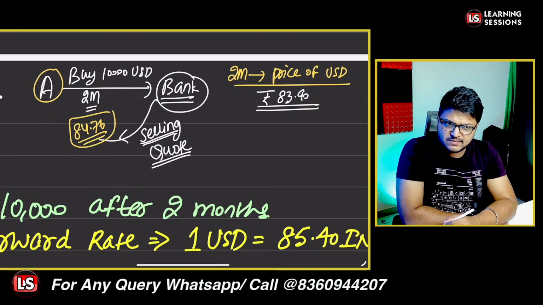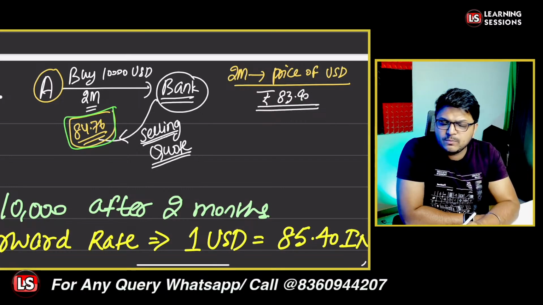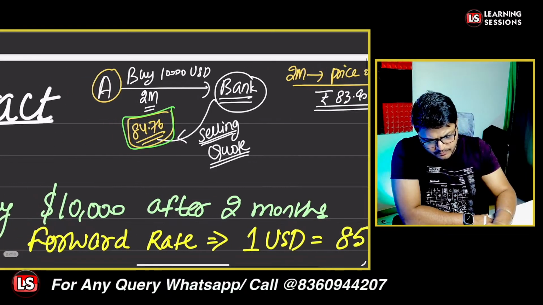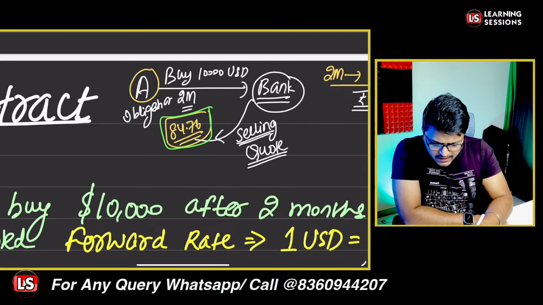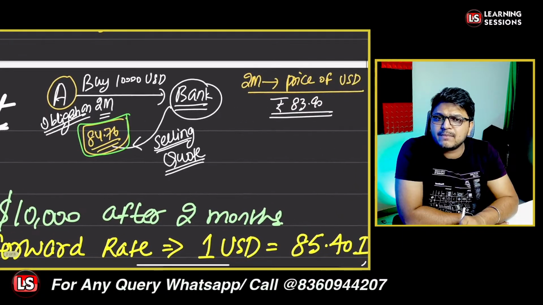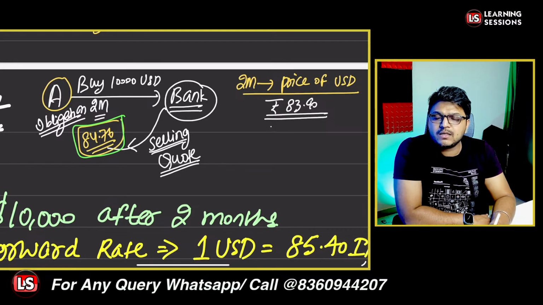So at what price will the transaction be concluded? Very right, Savraj Mohanty has given the right answer. It is 84.76 only at which the price will be counted. Why 84.76? Because it's a forward contract. It is an obligation on person A. He is to buy at this particular price only, 84.76. The market price won't matter to person A. Although the market price is favorable, it cannot be done.